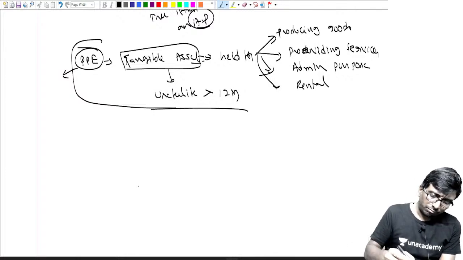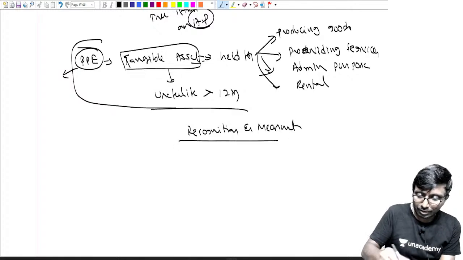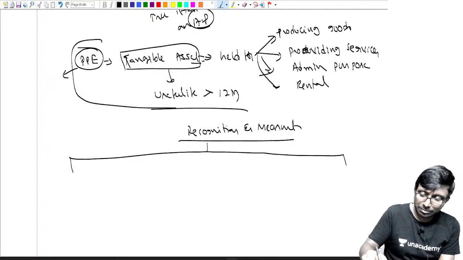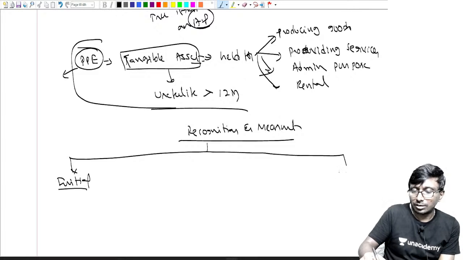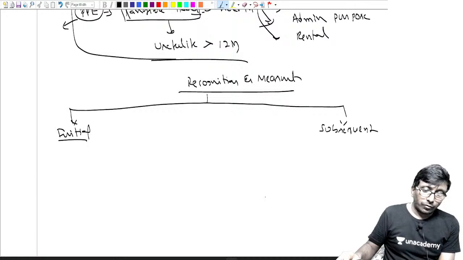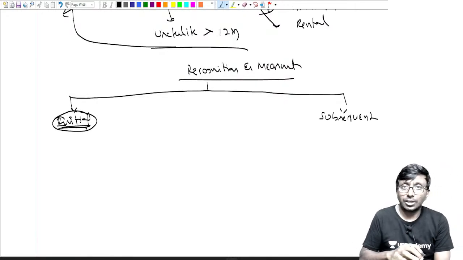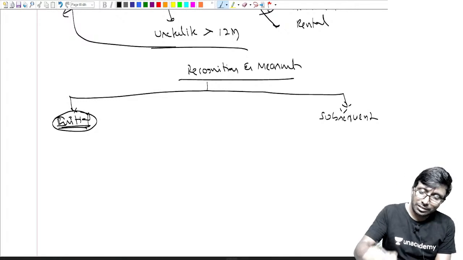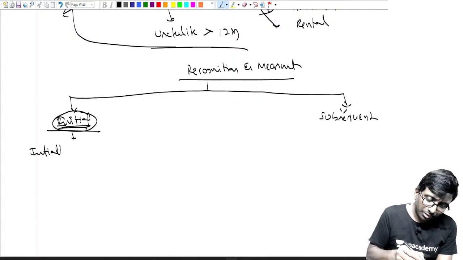Fine. Now, when we look at the recognition and measurement, in recognition and measurement, what do you say? We'll divide into like this. One is initial recognition. Next we say subsequent recognition or subsequent measurement. When I say initial recognition, what do you mean by initial recognition? Initial recognition means initially at the time of acquisition.